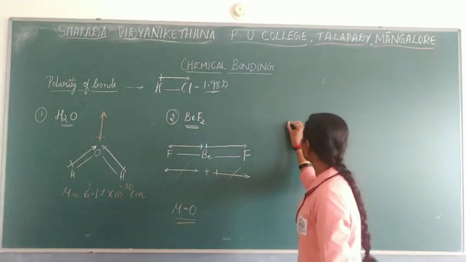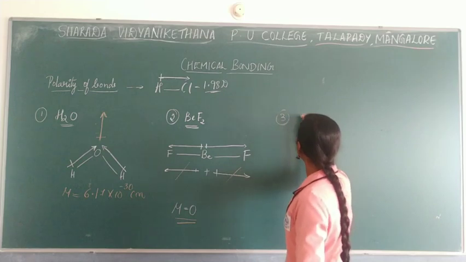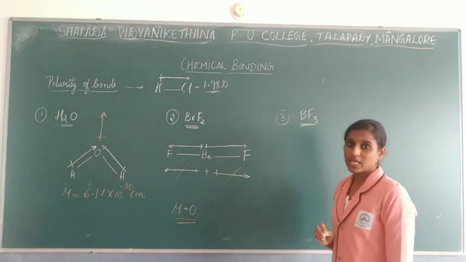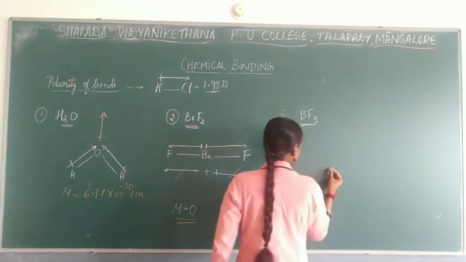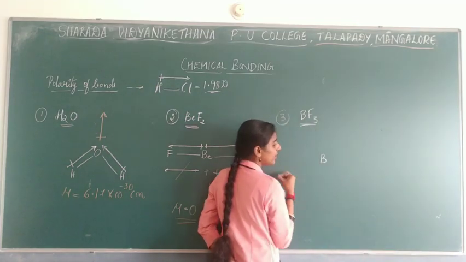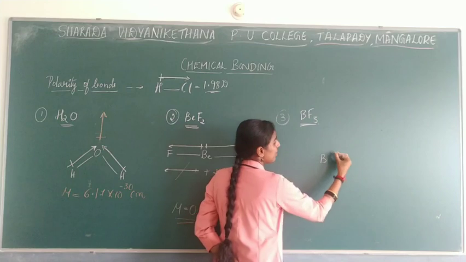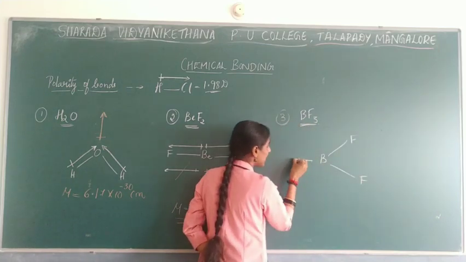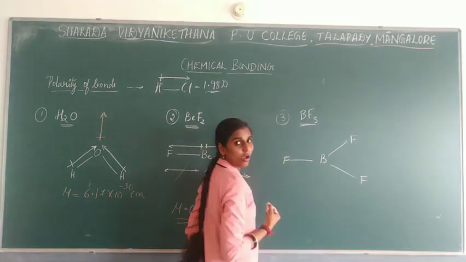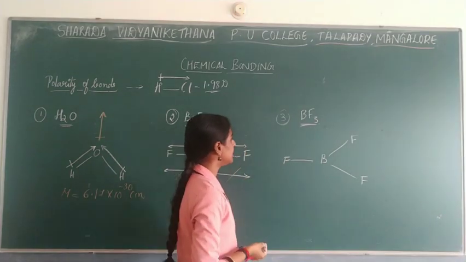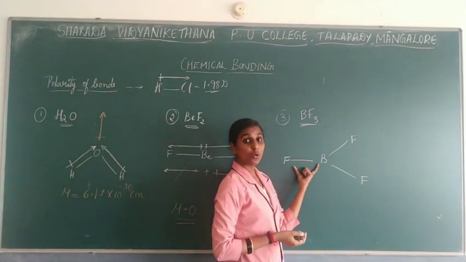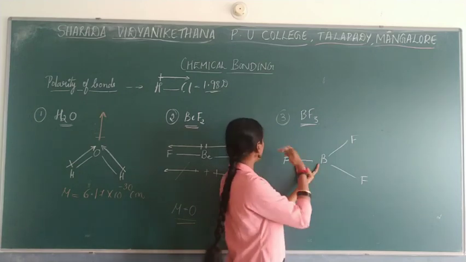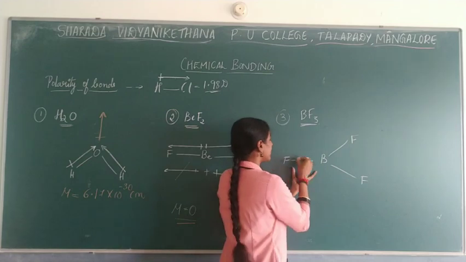And another important question is boron trifluoride. In this case, what will happen? Boron is a single atom, and three fluorine groups are present: one fluorine, another, as well as the third. Now if you check, consider these two. Towards which side will you get the arrow mark? Which is the more electronegative atom?